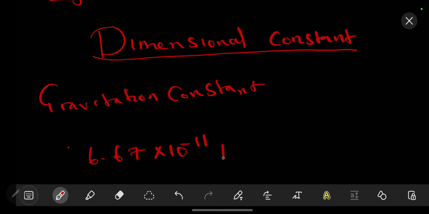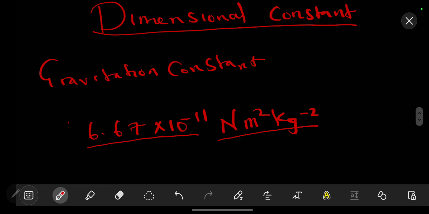This has got units of Newton meter squared kg raised to the power negative 2. So now you will realize that this value is constant, but it has got dimensions. The Newton is a dimension, the meter squared and the kg like that. So these are the units. As long as we have that, that is what we are referring to as a dimensional constant.